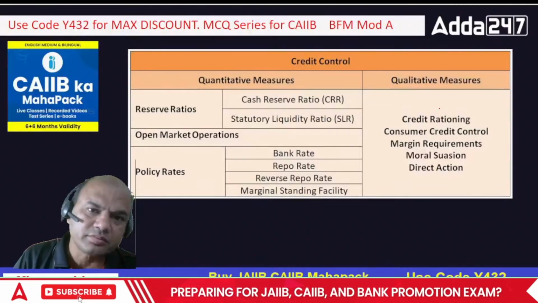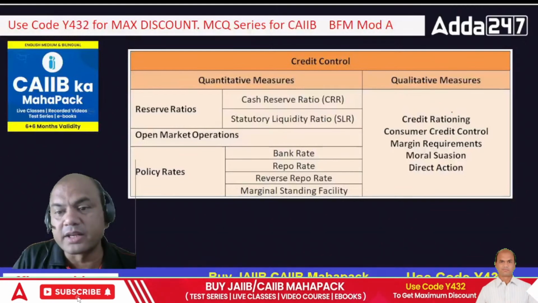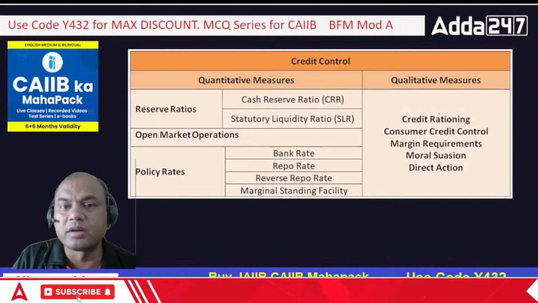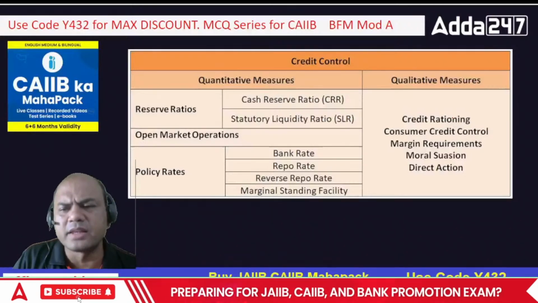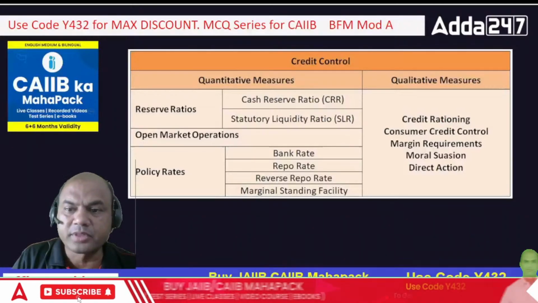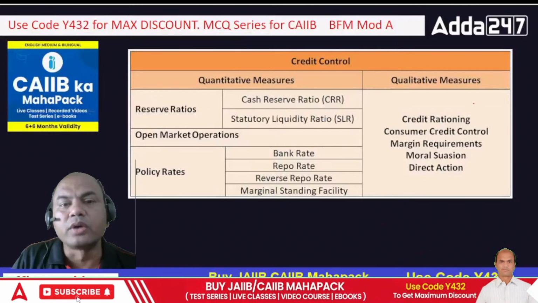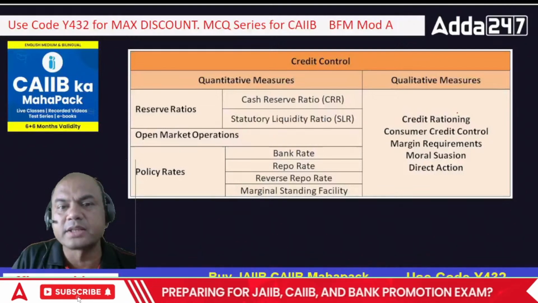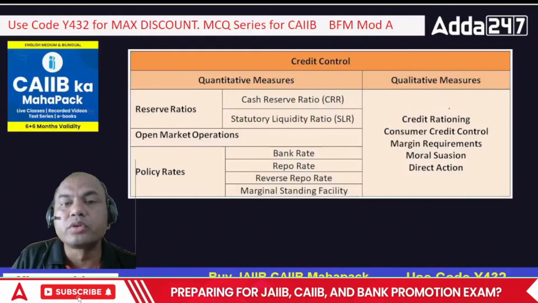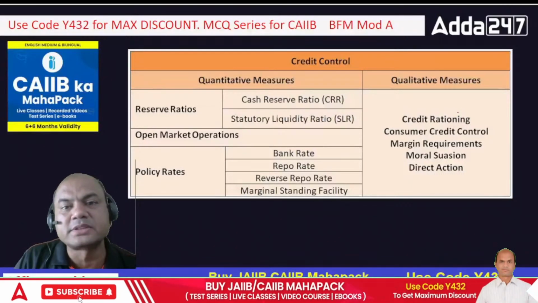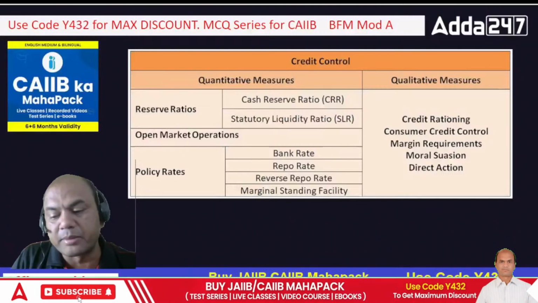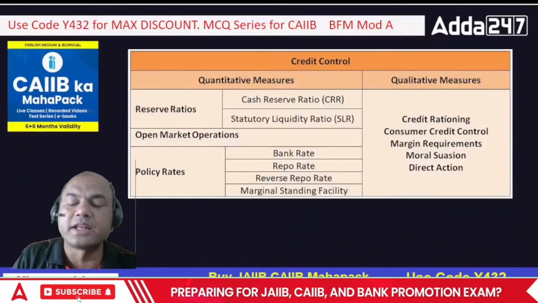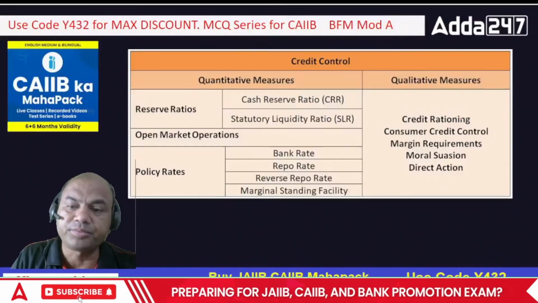So the point here is, rationing means, suppose if RBI says you have to give loans to various sectors, you have to give maximum this much percent of loan to this sector, that much percent to that sector. That is what is meant by credit rationing.